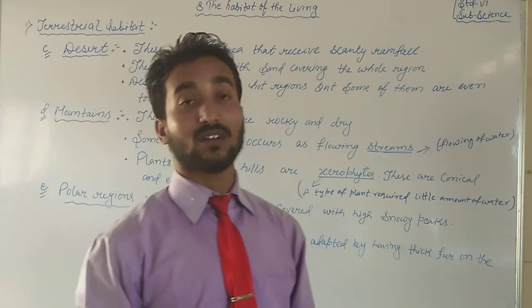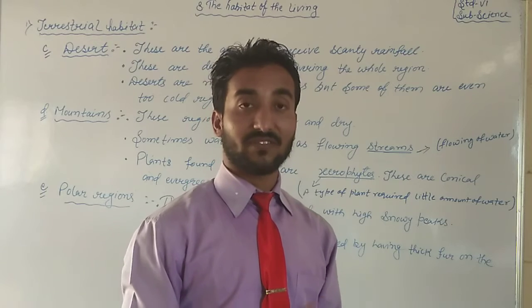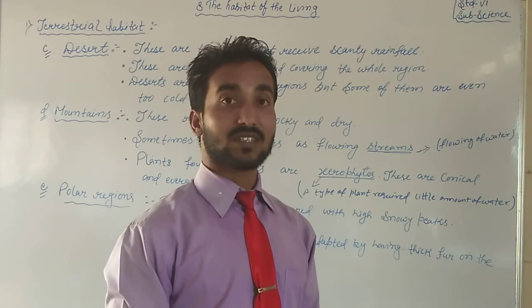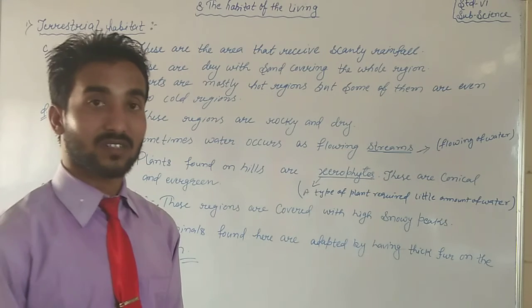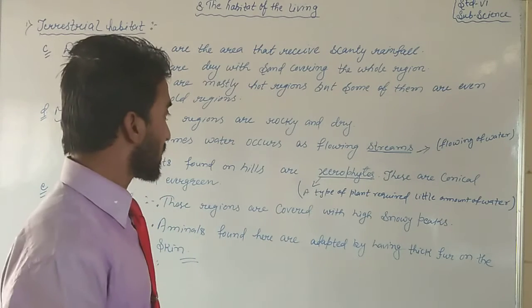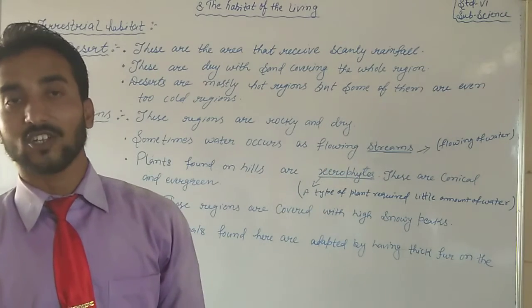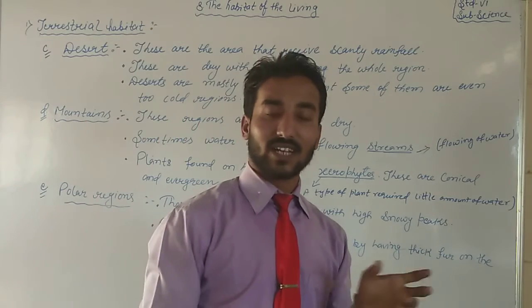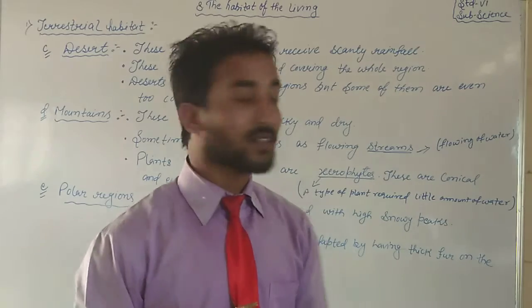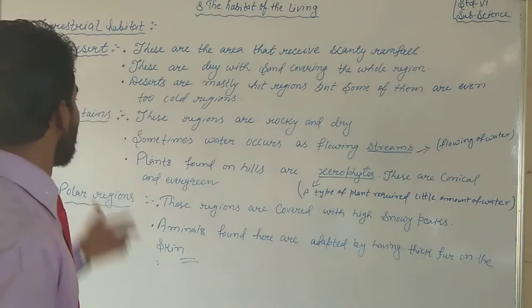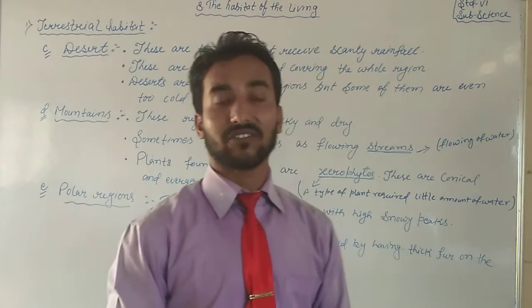If mountains cannot store the water, and yet plantation is over there, different types of plants are found, it means they definitely do not require an abundance of water. So we can say xerophytes are a type of plant that requires a little amount of water. So, these are the characters of mountainous habitat.